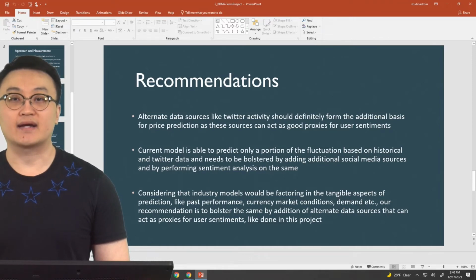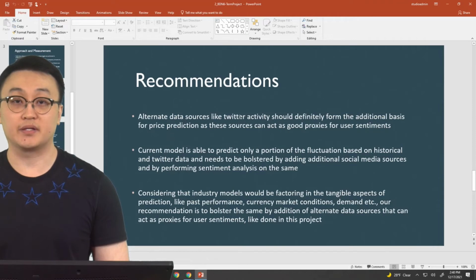Like what my teammate said, there is limited data, so our group recommends that automated data sources like Twitter activities should definitely form the additional basis for price predictions. And these sources can act as good proxies for user sentiments. Otherwise, the current model is able to predict only a portion of the fluctuation based on the historical and the Twitter data, and needs to be bolstered by adding additional social media sources and by performing sentiment analysis.